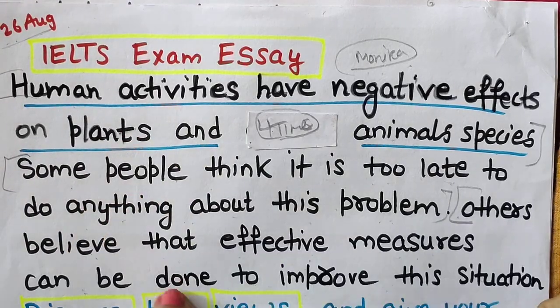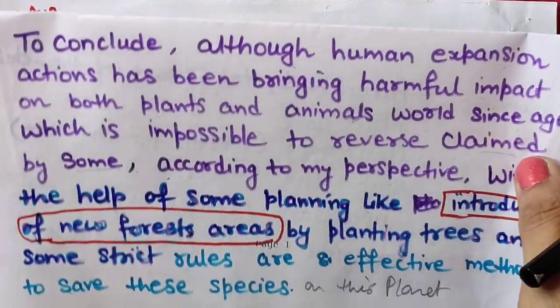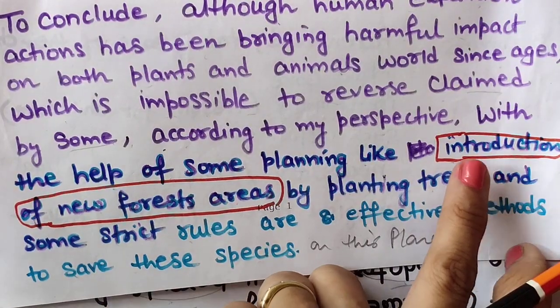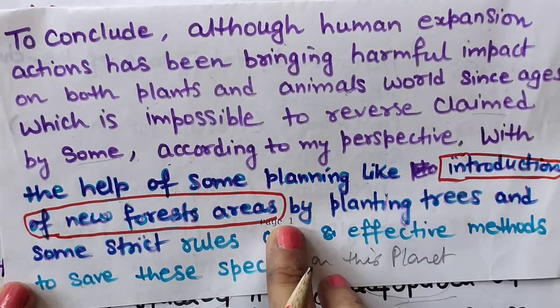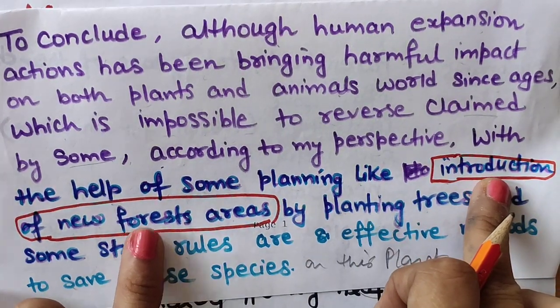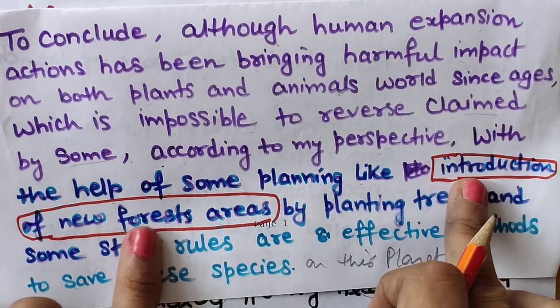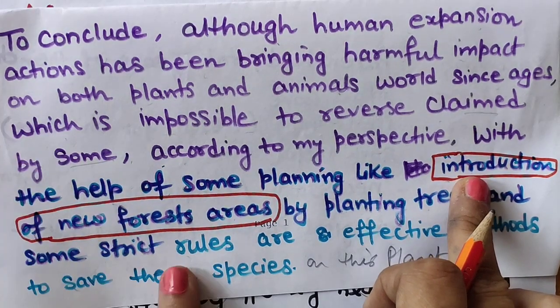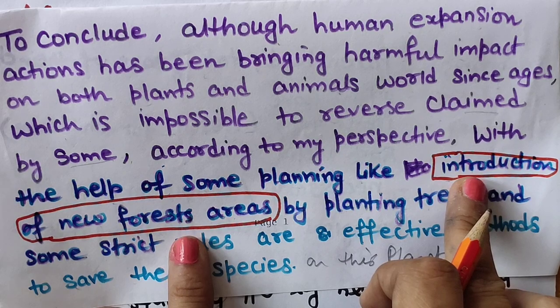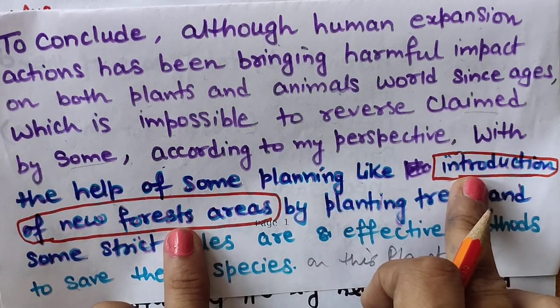But before reading the question statement, I will be telling you my mistake. This mistake, you should not do it. So you can read this: introduction of new forest areas. This point I had not discussed in my body paragraphs, but still I am talking about it. So is it a wrong way or right way? I will tell you at the end when I will be telling my conclusion.